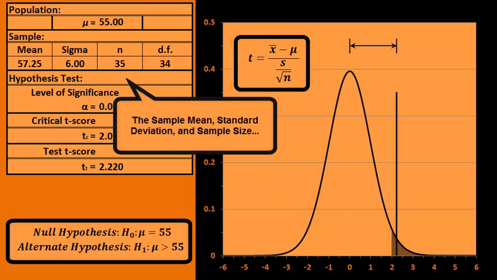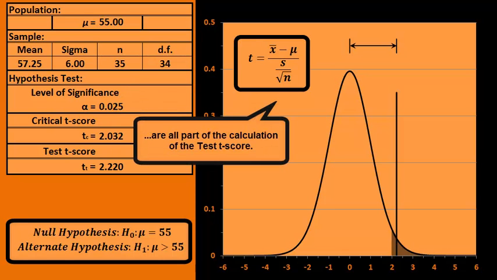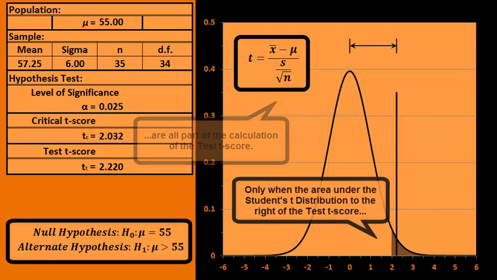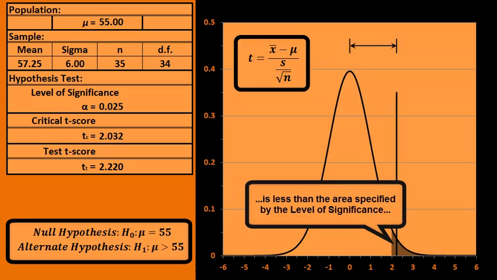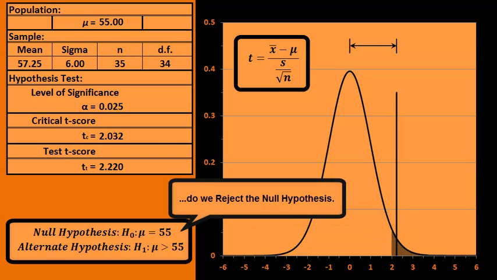The sample mean, standard deviation, and sample size are all part of the calculation of the test t-score. Only when the area under the student's t-distribution to the right of the test t-score is less than the area specified by the level of significance do we reject the null hypothesis.